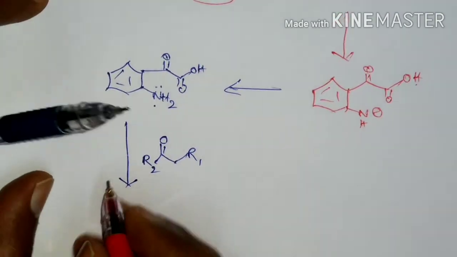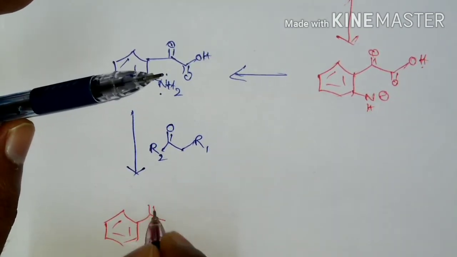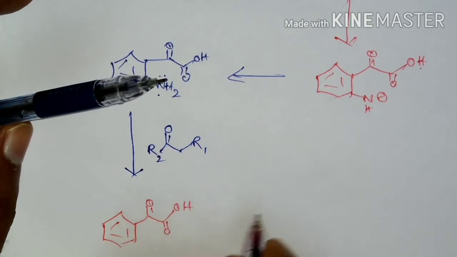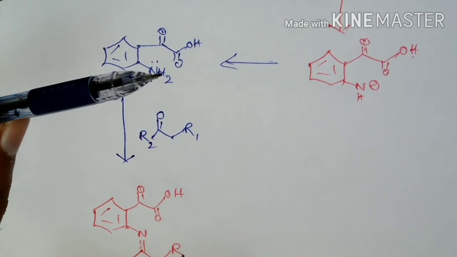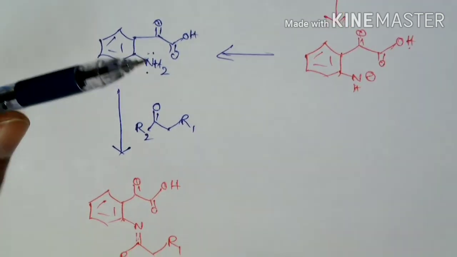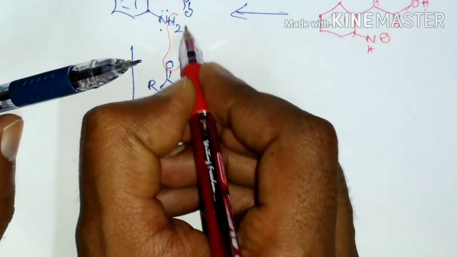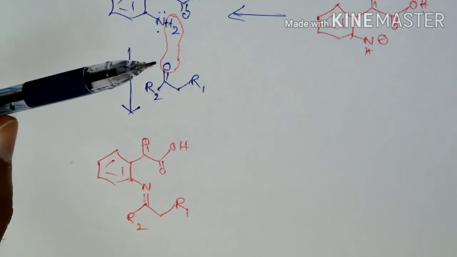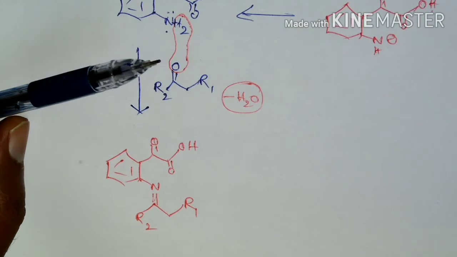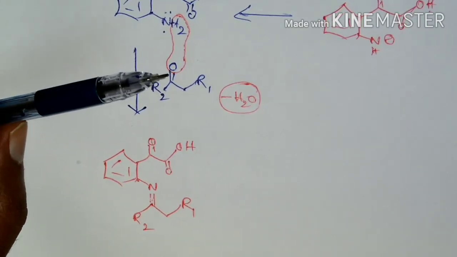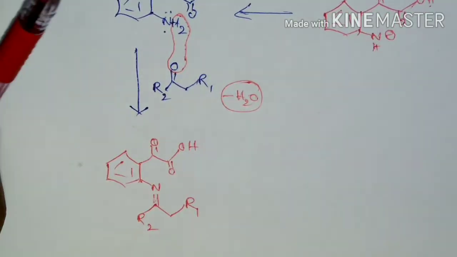That is, there will be loss of a water molecule, and it is going to form an imine derivative. The H2 and oxygen will be lost, so it is a condensation reaction with loss of one molecule of water, forming the imine derivative.